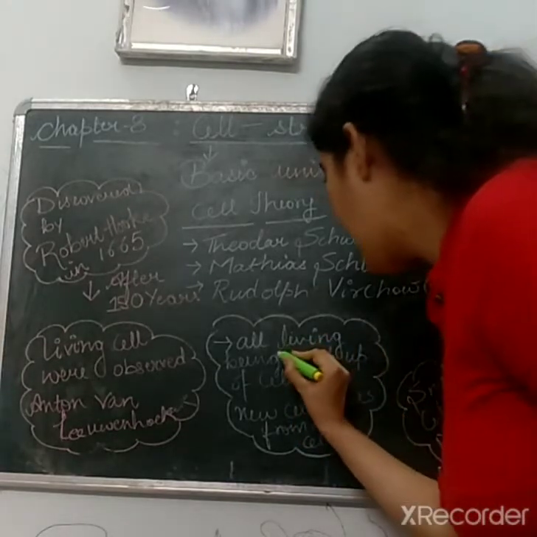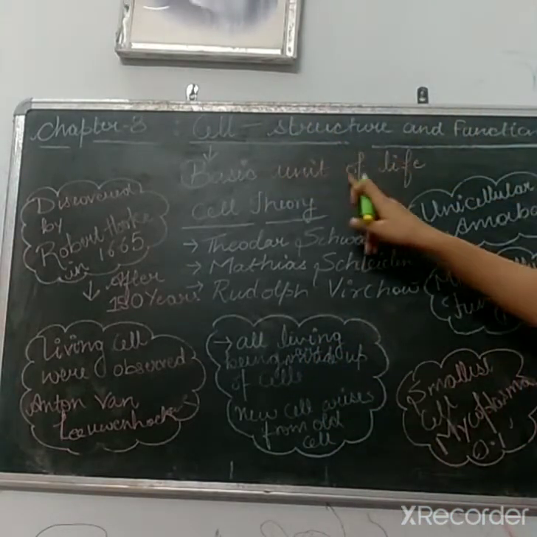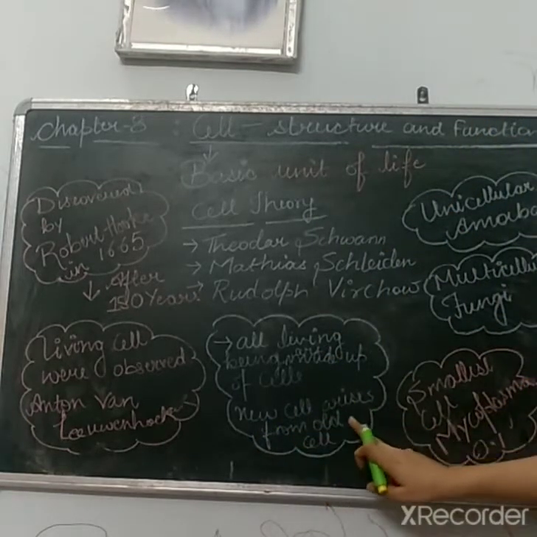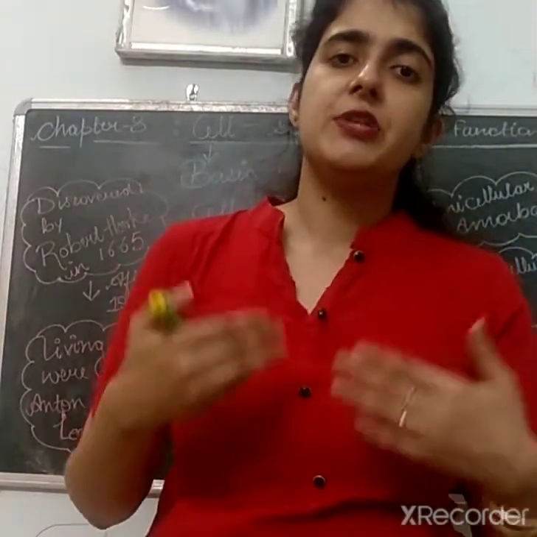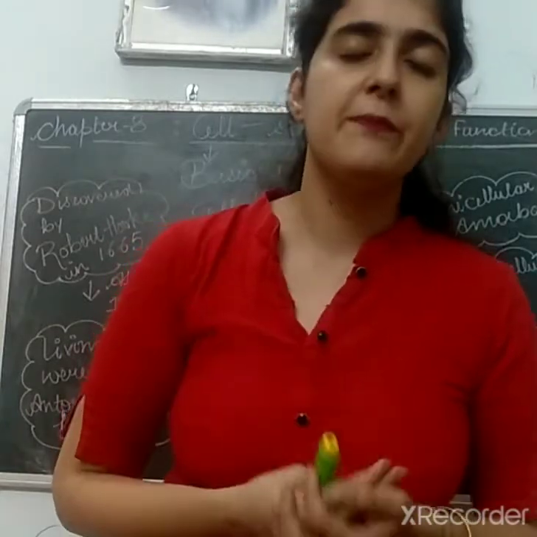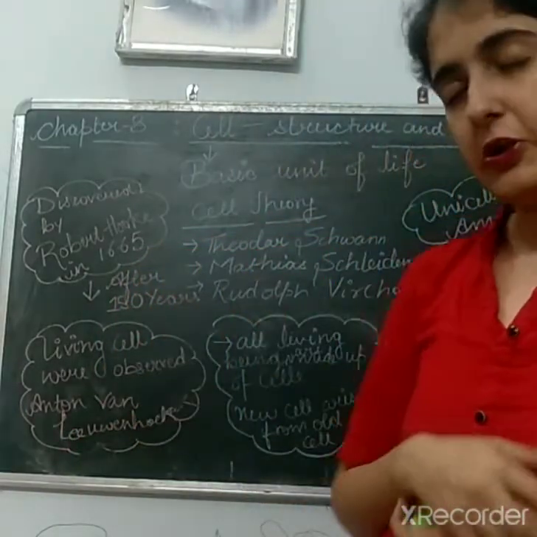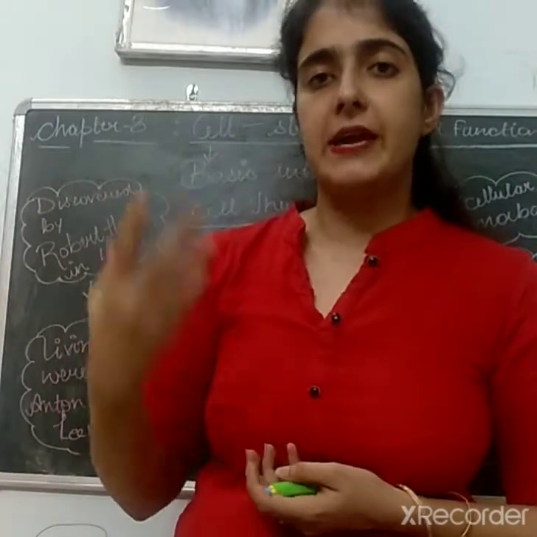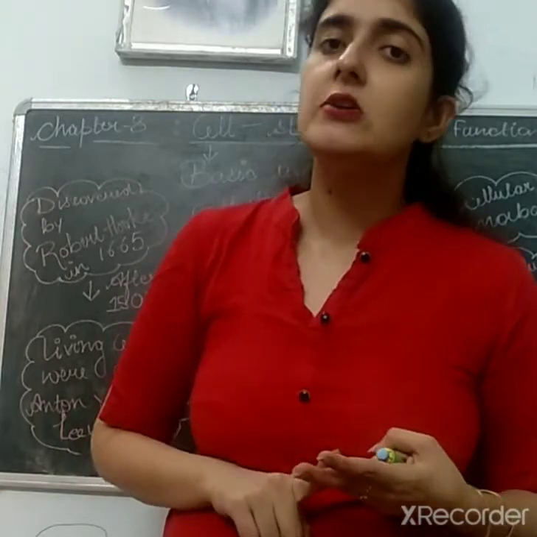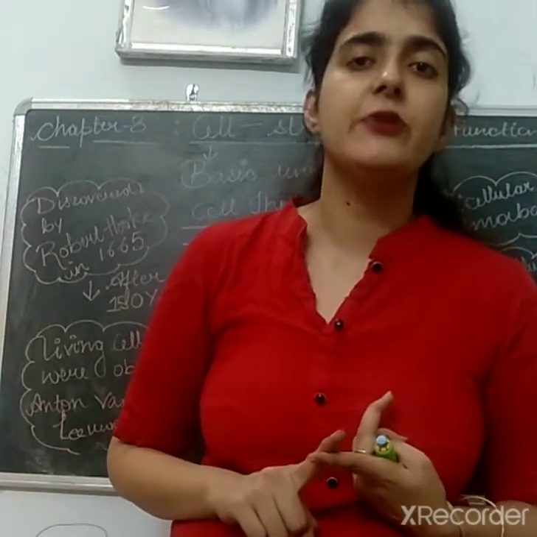All living beings are made up of cells, and the cell is the basic unit of life. And the third one is that new cells arise from old cells, meaning the old cell generates the new cell. So basically these three are the key points of cell theory. Later on, after the cell theory, scientists categorized the cell according to size, number, and shape. First we are going to discuss the category of a cell according to the number.